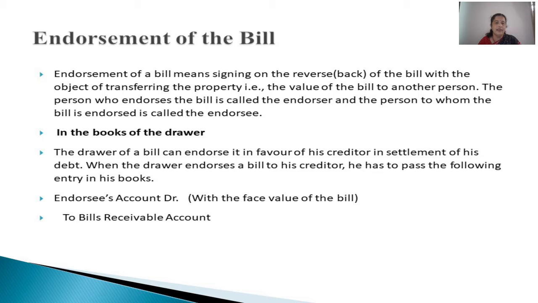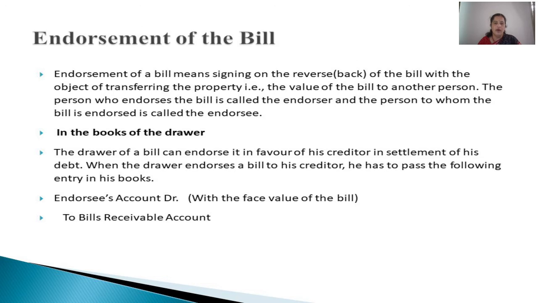In that case, instead of paying in cash or check, he can do one thing. He can endorse this bill. What is endorsement? It means signing on the back of the bill. That means on the reverse side of the bill, writing "endorsed in favor of" the creditor, and putting his signature and date. He can transfer this bill to his creditor.